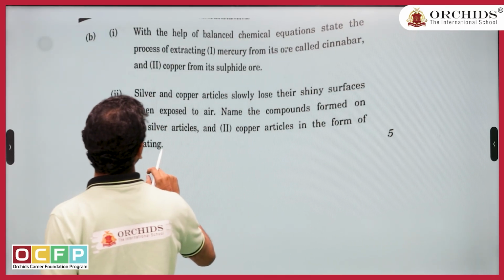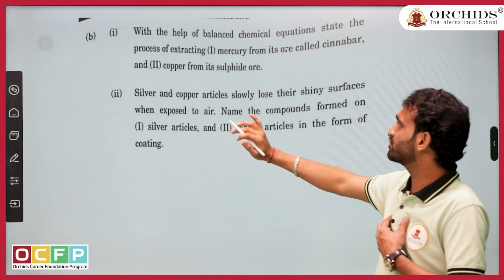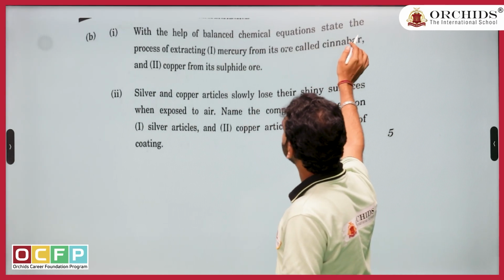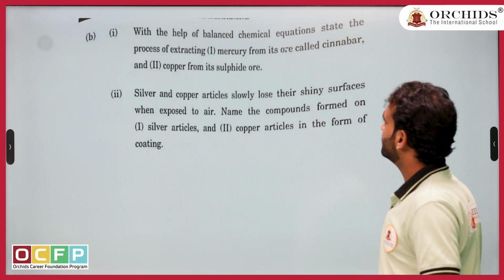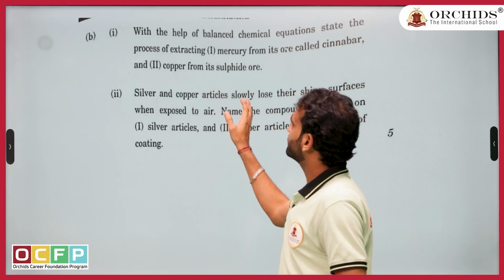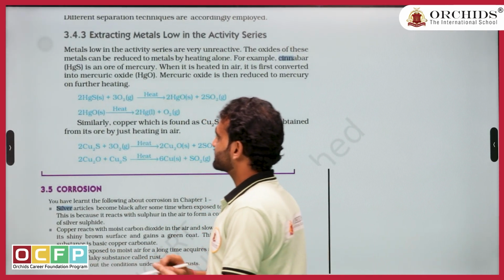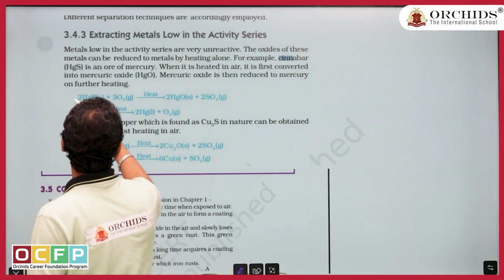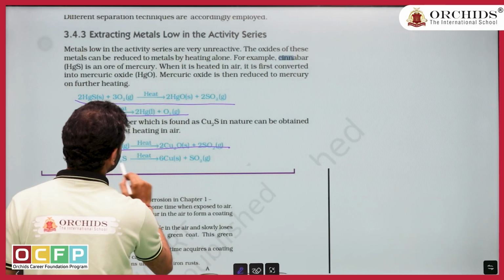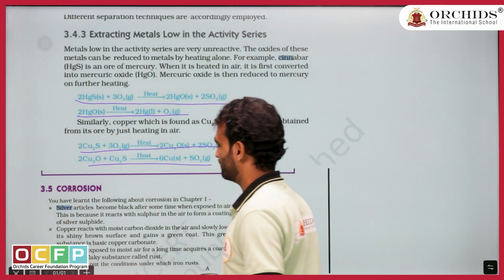Next question is, yes, again this part is easy, a straightforward question they ask. What they are asking: with the help of a balanced chemical equation, state the process of extracting mercury from cinnabar and copper from copper sulfide. Direct, straightforward question. First you give this reaction, then you give this reaction. Here again you give this reaction, you give this reaction. They are asking simple or straightforward questions, I should say.